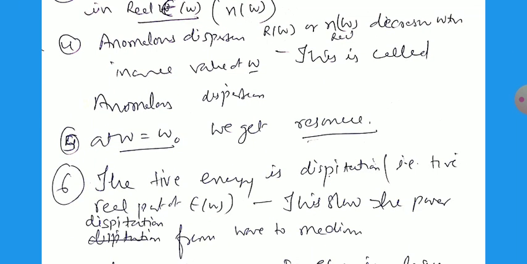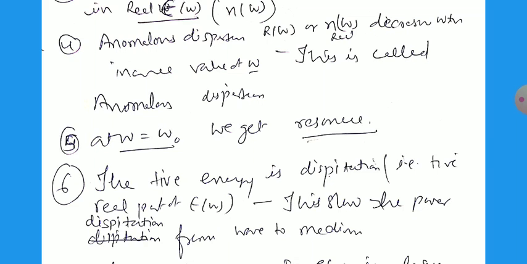As earlier, in the general view we get the resonance condition, the resonance frequency omega equal to omega 0. The positive energy is the dispersion, that is the positive imaginary part of epsilon omega, so that power is transferred from the wave to the medium, meaning the power is absorbed by the medium from the wave.